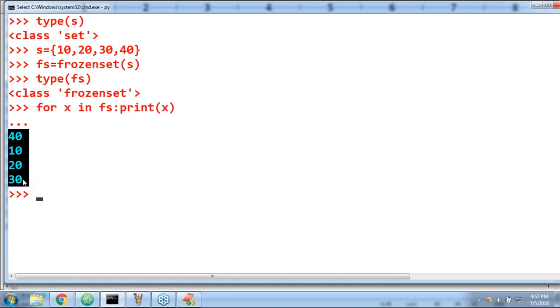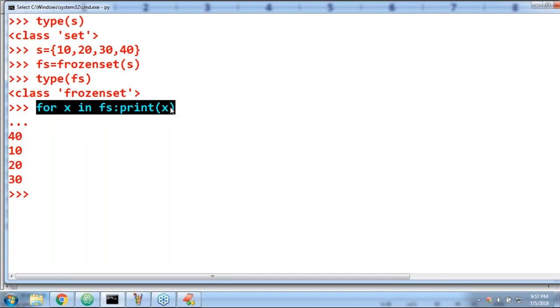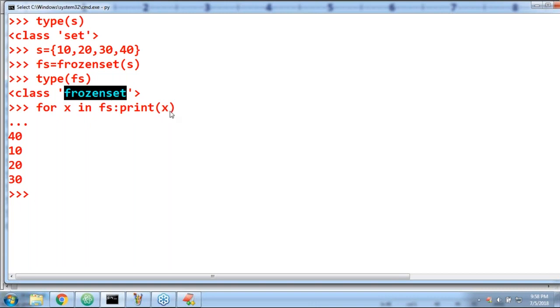Now here, what is x? x is a local variable. The people who don't know about this, don't worry. We are going to discuss it in flow control. Just for showing the output, I'm using this concept. Beyond that, nothing for loop. Here, for each x value in this frozen set, print that x value. Means every value present inside the frozen set, print it, holding the current value using some variable.